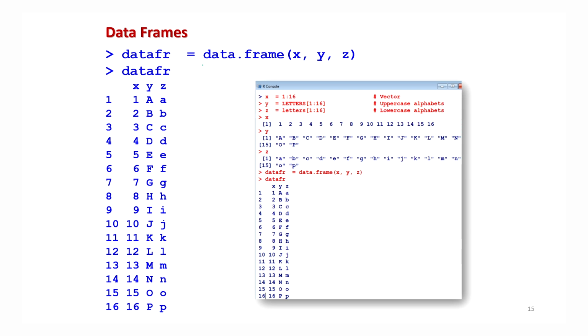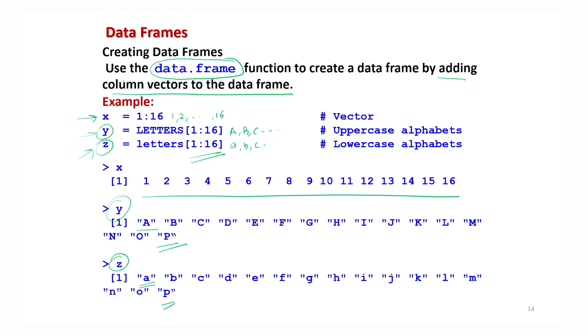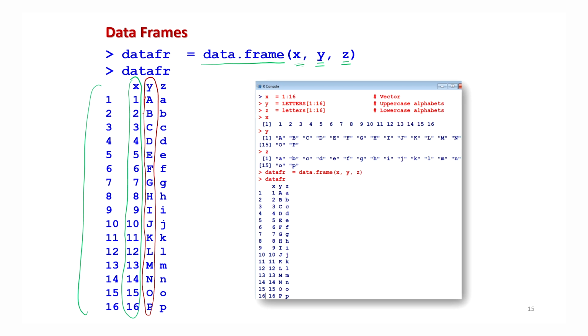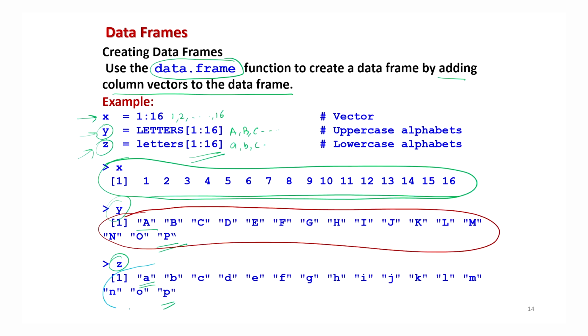So for that I have a command here, data.frame. Now I have got 3 variables, 3 data vectors, which I have defined. I simply write them here separated by comma, x, comma, y, comma, z. And now you can see here how it looks. The first column here is the values of x. Now secondly, y is uppercase alphabets from A to P. And then the third column here is z, which is the lowercase alphabet from a to p, that you can see.